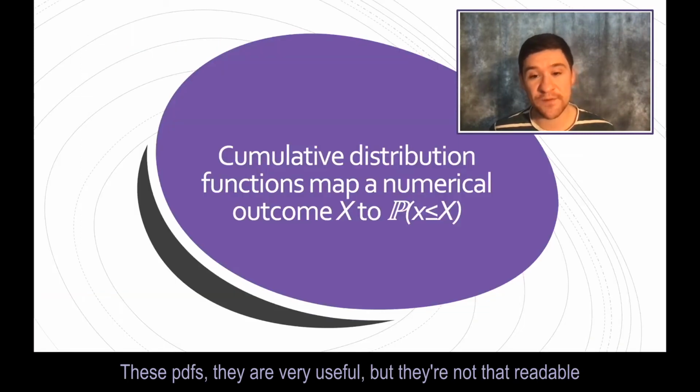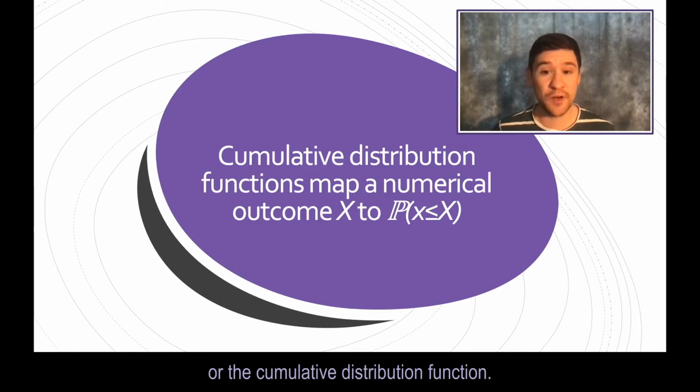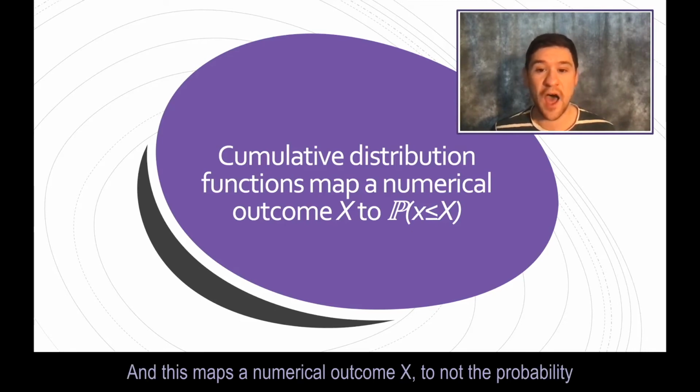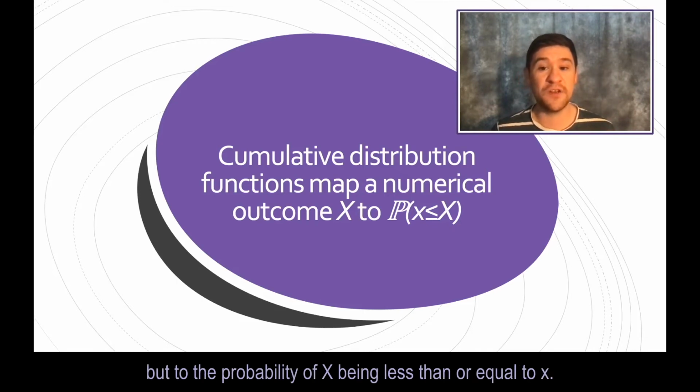These PDFs are very useful, but they're not that readable. A much more readable function would be the CDF, or the cumulative distribution function. And this maps a numerical outcome x to not the probability of x being equal to x, because that doesn't make sense, but to the probability of x being less than or equal to x.